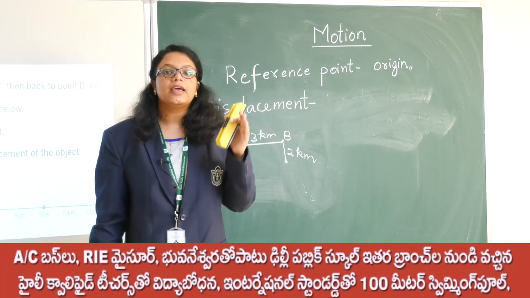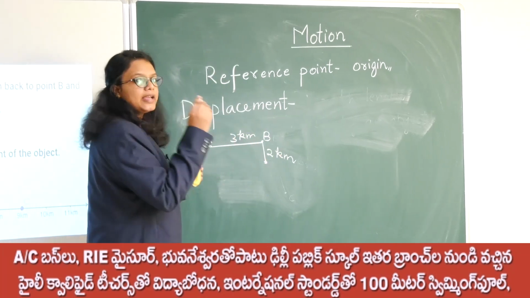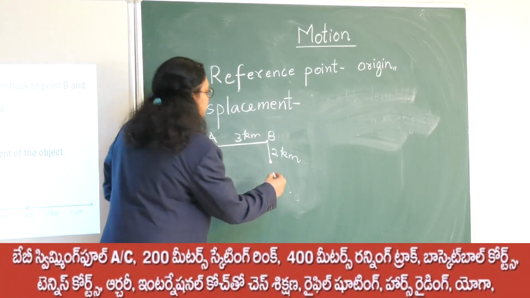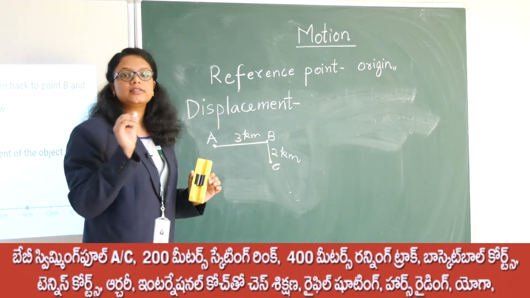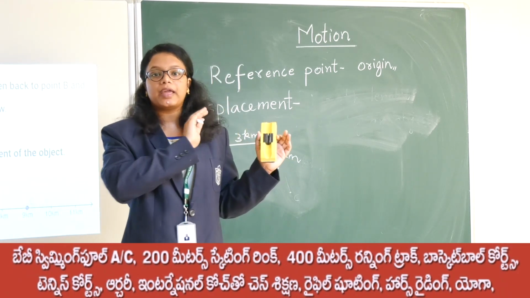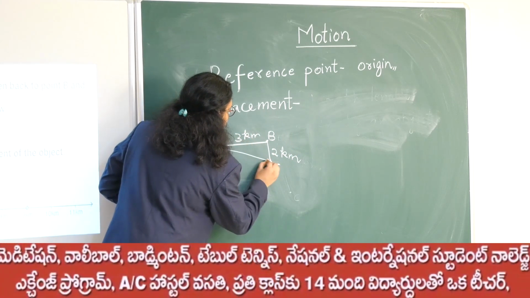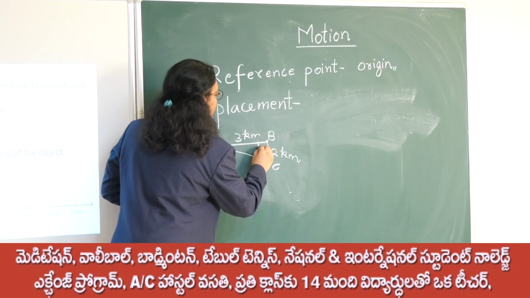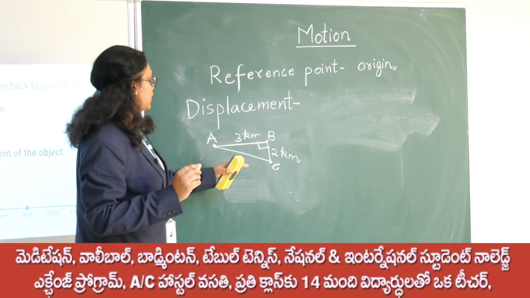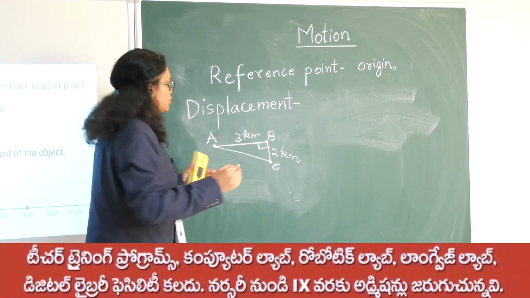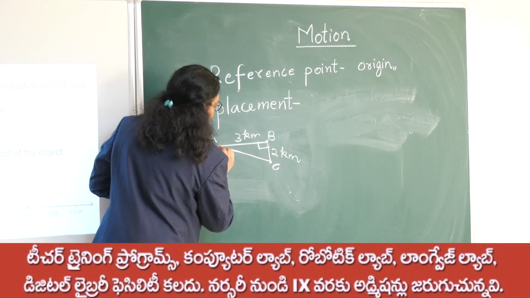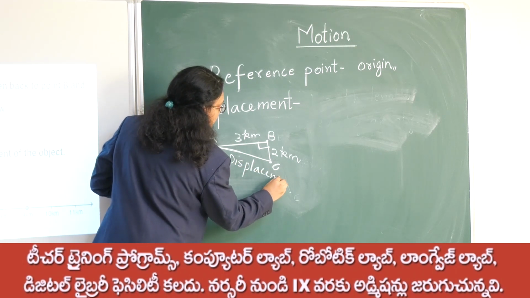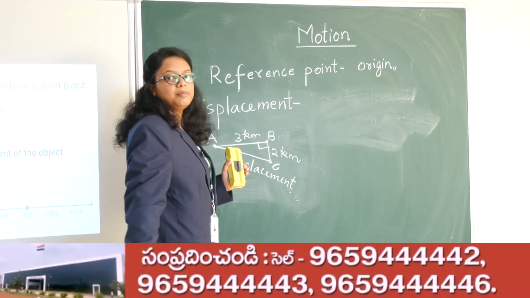So displacement is the shortest distance. The initial point over here is A and the final point is C. So the shortest distance will be a straight line from A to C. Using a right angle triangle and the Pythagoras theorem, we can find out what is AC. So this AC gives us the displacement. Displacement is the shortest distance between the initial and final point.